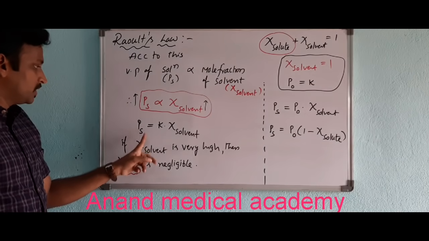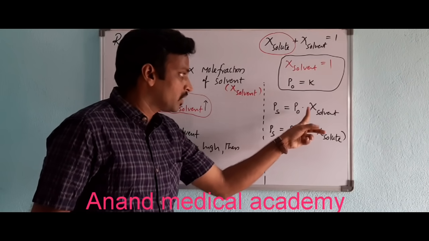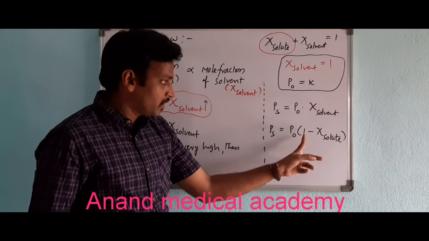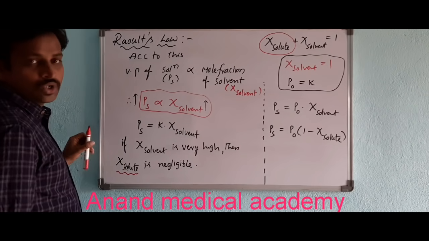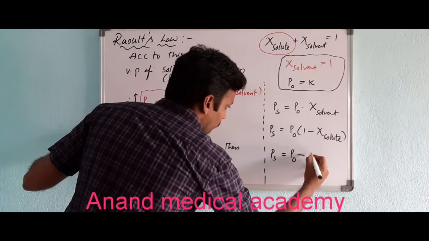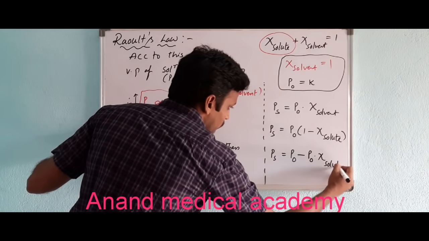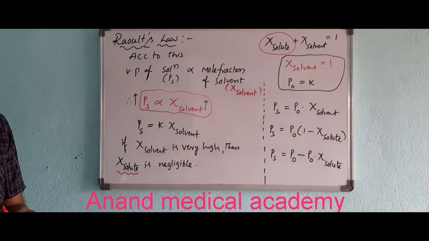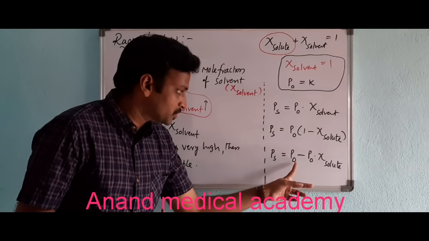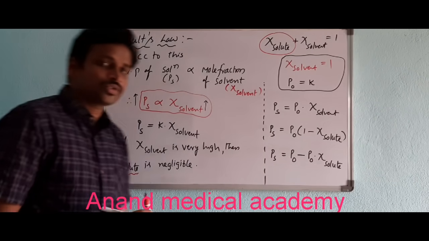Don't get confused. So PS is equal to K into mole fraction of solvent. That I am writing as PS is equal to P naught into mole fraction of solvent. So PS is equal to P naught into 1 minus mole fraction of solute. Then what exactly is PS? PS is equal to P naught minus P naught into mole fraction of solute. This P naught I multiplied. So PS is equal to P naught minus P naught into mole fraction of solute.